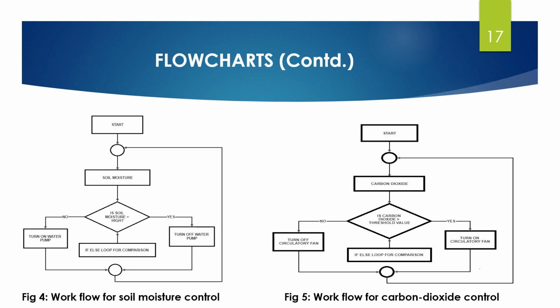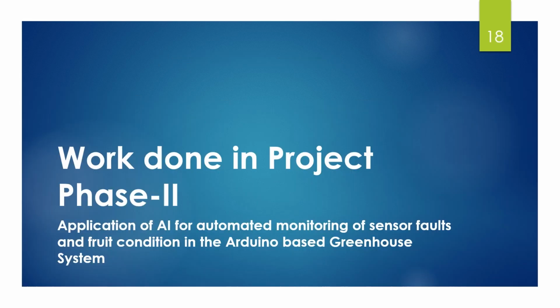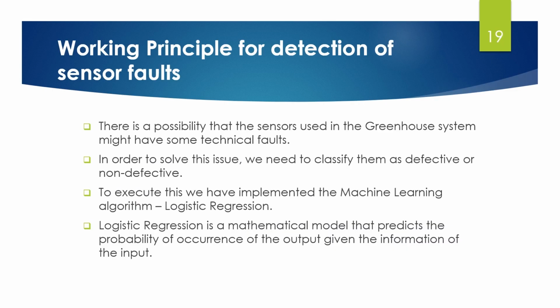Now, the next part will be presented by Jenifer Hussain. In phase 2, we have applied artificial intelligence for automated monitoring of sensor faults and fruit condition in the Arduino-based greenhouse system. This is the working principle for detection of sensor faults. We have designed an Arduino-based greenhouse system that uses various sensors to monitor environmental parameters like sunlight, carbon dioxide, soil moisture, temperature, and humidity. However, these sensors might have some technical issues that cannot be monitored manually. This would lead to inaccurate sensor outputs, which in turn would decrease the overall efficiency of the system.